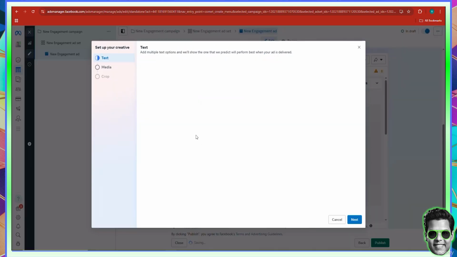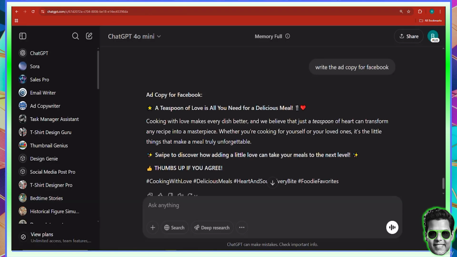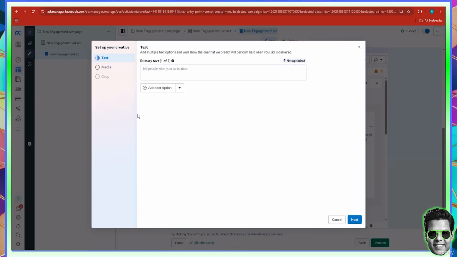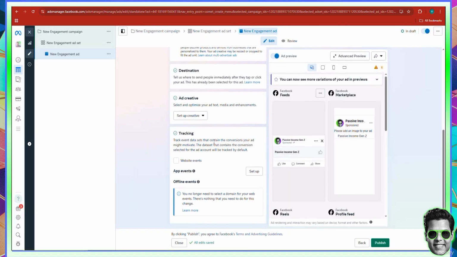So if it's an image ad, you choose the image ad, and then you go to your media. Now, the primary text is what you want to put. For instance, the primary text in this case is this one. So you'll have to come over here, copy the primary text, and paste it into here, right? And then you click next. It will take you to the media part where you put your image, and that's pretty much it.